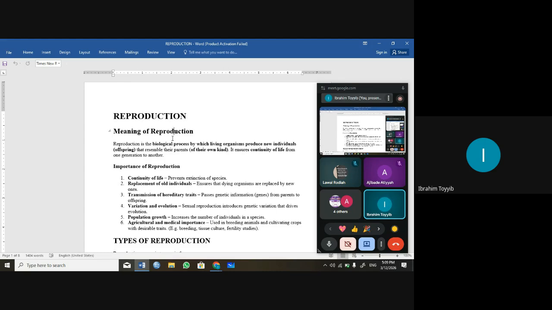Now, the importance of reproduction. The first one is that it ensures continuity of life.